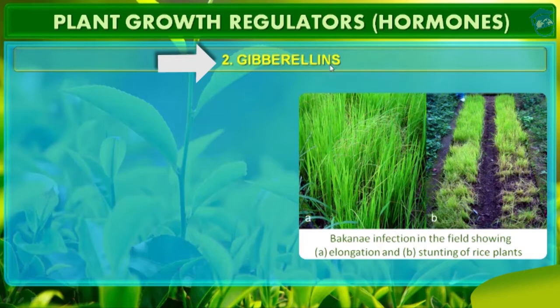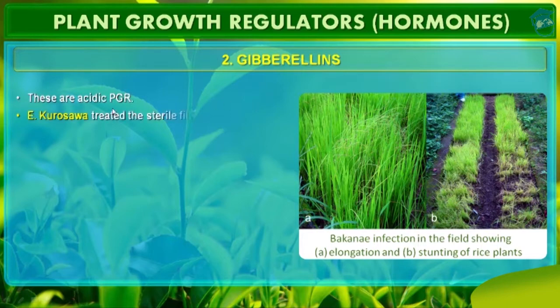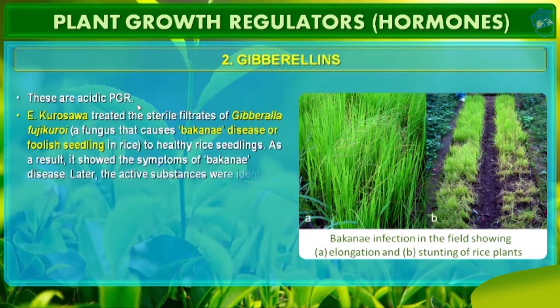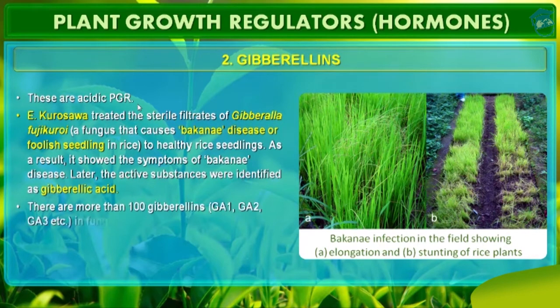Gibberellins are another kind of promotory plant growth regulators. These are acidic plant growth regulators. PGR is plant growth regulator. Okay, students, there are more than 100 gibberellins reported from widely different organisms such as fungi and higher plants.